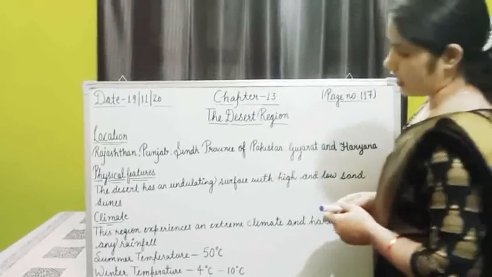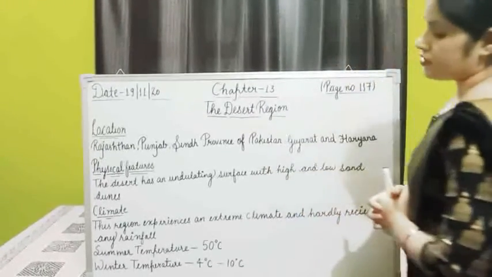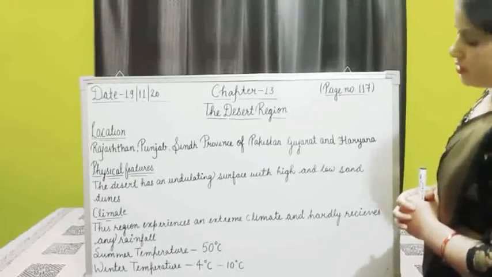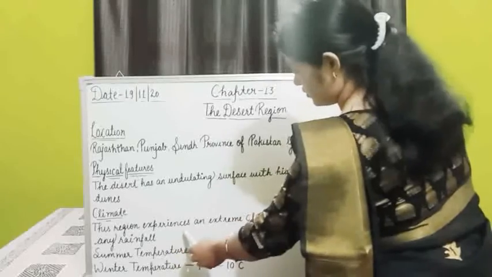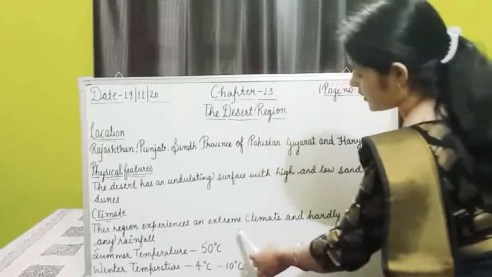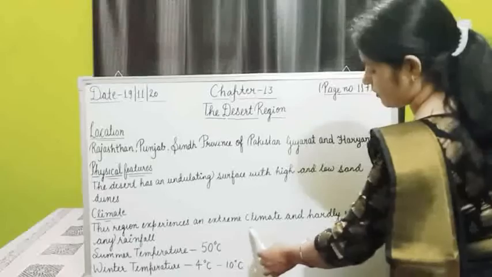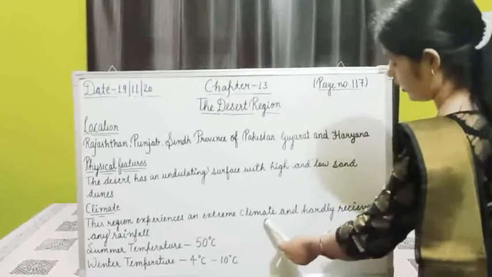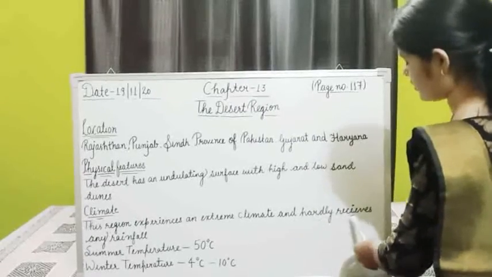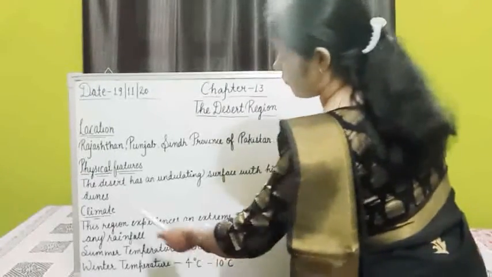Climate. The desert region experiences an extreme climate. Extreme means either too much hot or too much cold. And it hardly receives any rainfall.